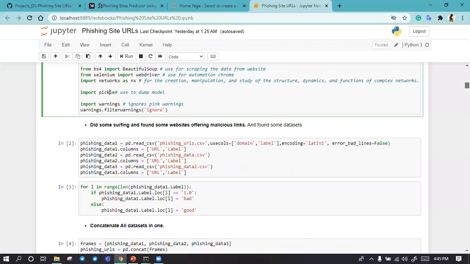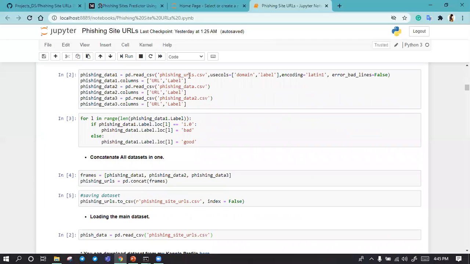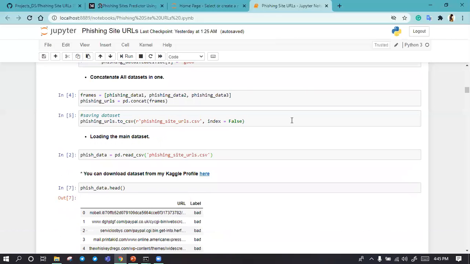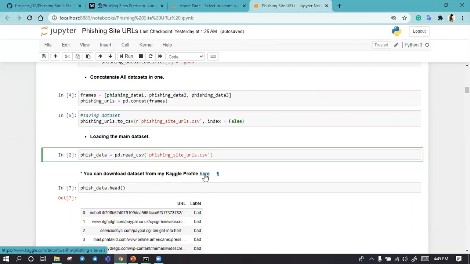So here the main work started. Here I just combined three datasets which I collected from several sites. Then I combined these datasets into one frame. After combining into one frame, I saved it into my drive. And then after saving into my drive, I created a dataset which is available on Kaggle. This is a unique dataset, so I uploaded it in my Kaggle profile.